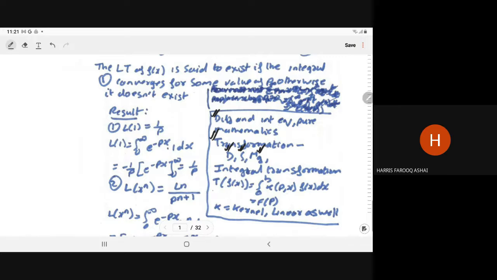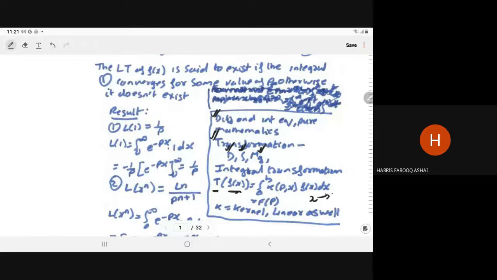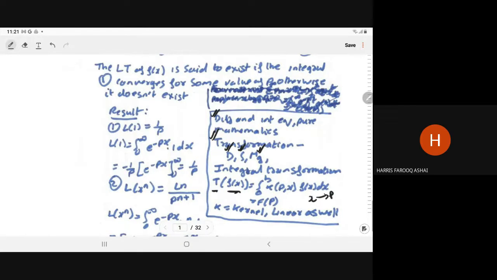So here transform we represent as T, and transform generally we take for the function, and it is equal to the integral from a to b of K(p,x) f(x) dx. Means you are transforming your function in terms of x to in terms of p using this integral, provided this integral should exist, and that resulting function we represent by the capital F(p).